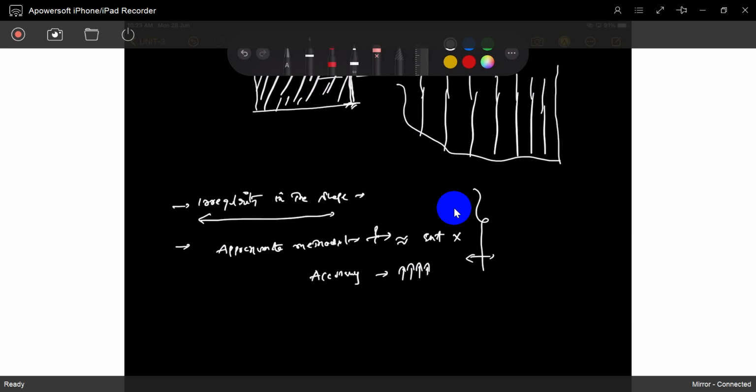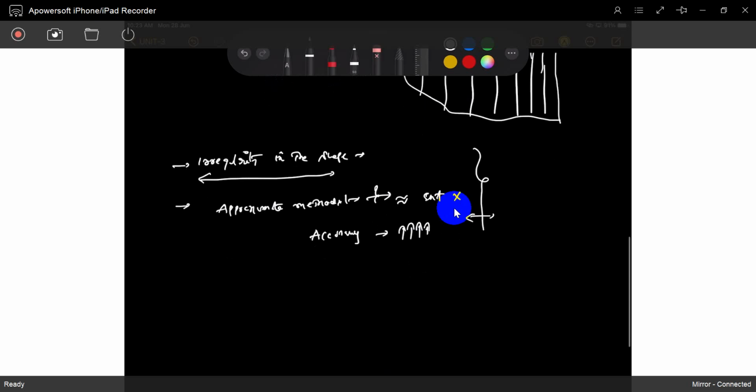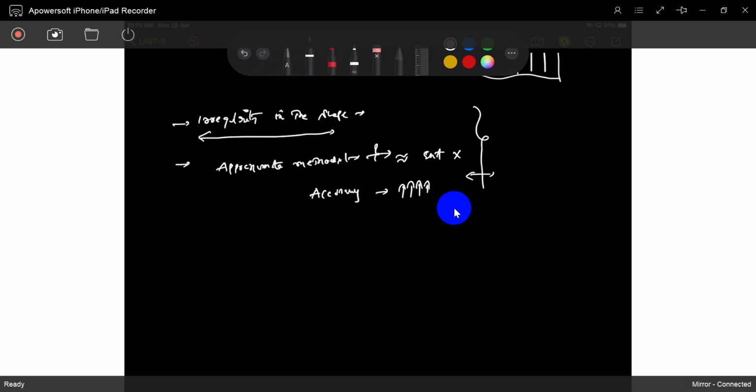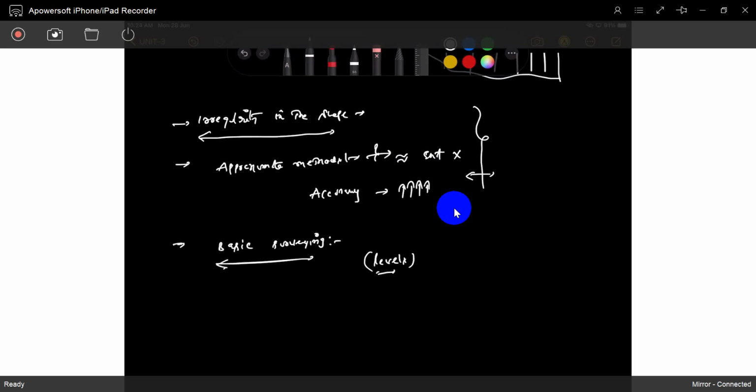So before the process of finding areas and volumes, we have to do basic surveying. Sir, what is basic surveying? To find out the levels or lengths.